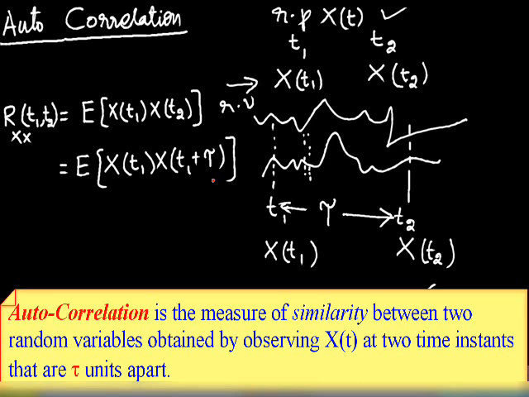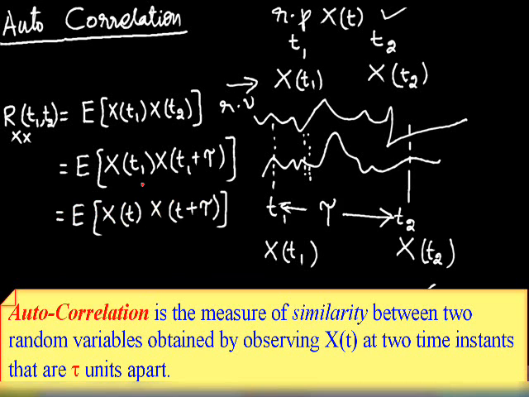Is it right? That is, t2 is equivalent to t1 plus tau. And this can also be written as expectation of x of t and x of t plus tau.